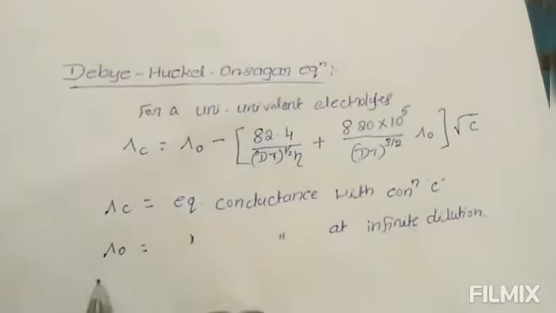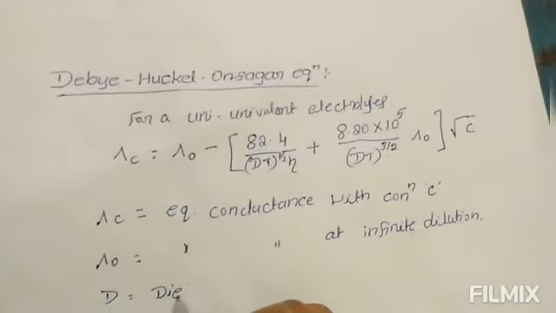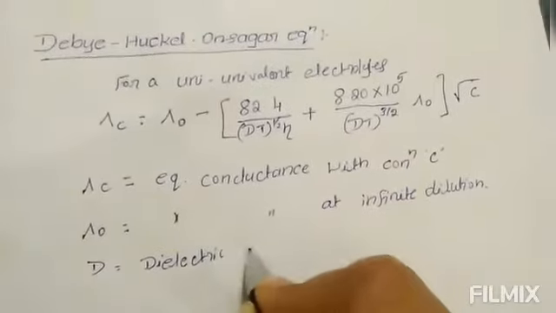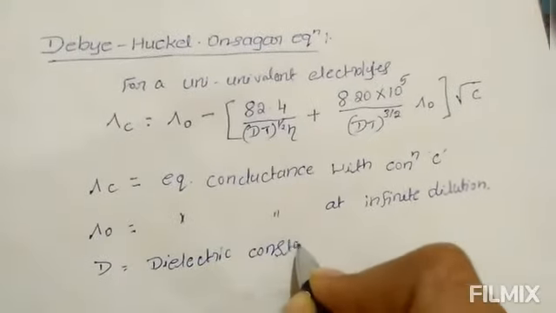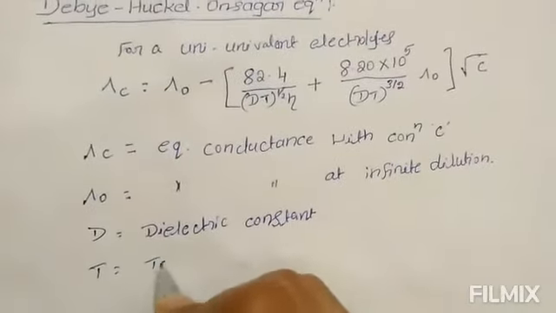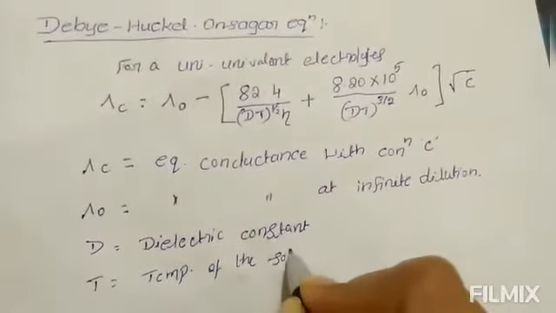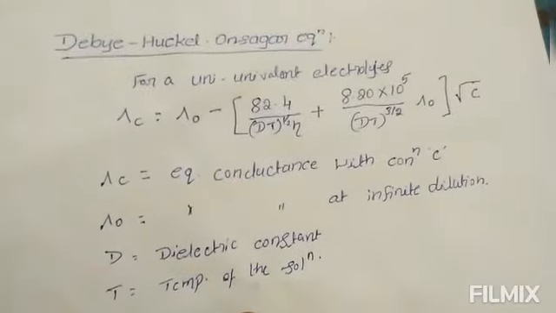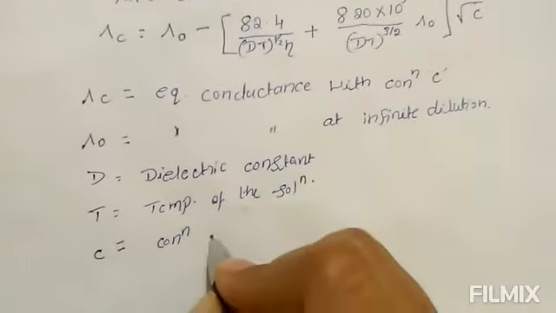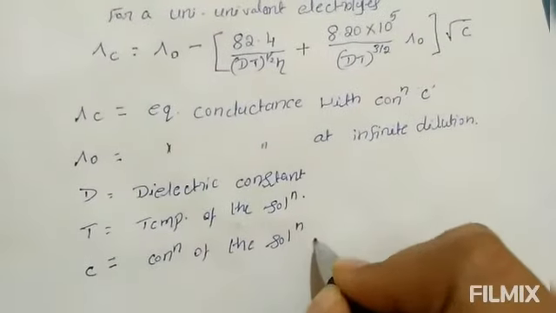D is the dielectric constant and T is the temperature of the solution. C is the concentration of the solution in moles per liter.